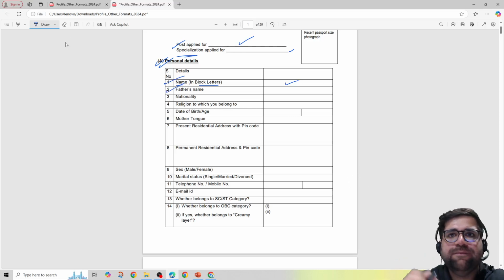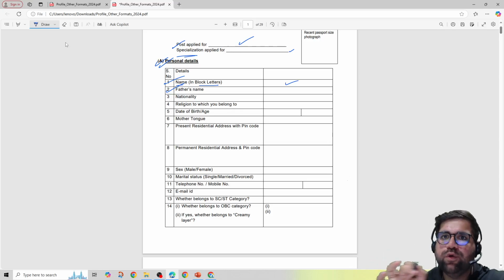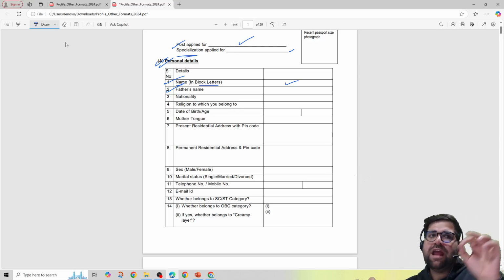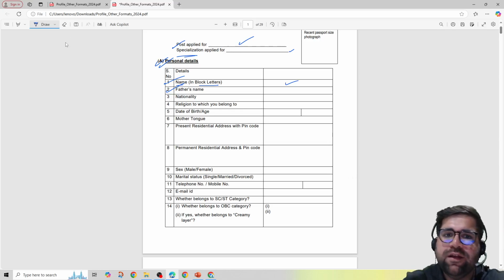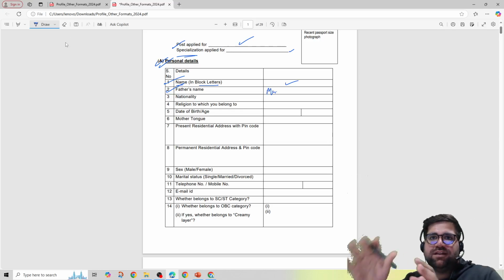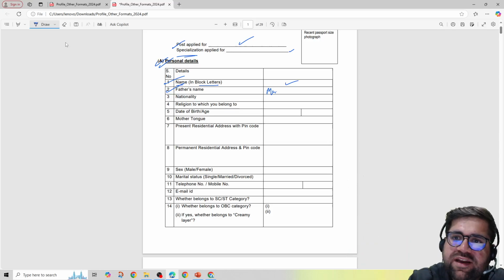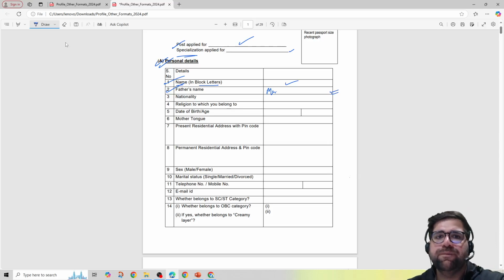Then your father's name, and always write Mr. Do not just write your father's name without adding Mr. You have to write Mr. XYZ, like Mr. Sanjay, Mr. Suresh, something like that, and also write it in block letters only. That will give a good impression.